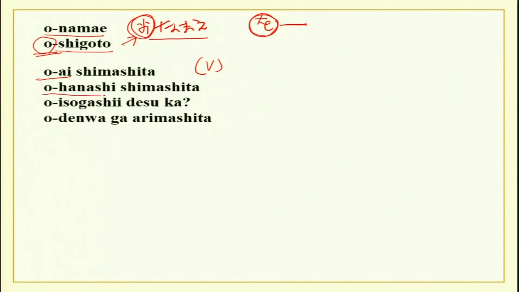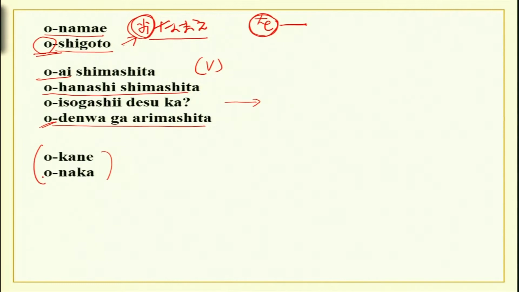Ohanashi shimashita, sensei to ohanashi shimashita, or sensei wa ohanashi mashita. Now, if you are talking to your teacher, your boss, seniors, then o isogashi desu ka? And if it is about you, you will say hai watashi wa isogashi desu, or sensei kara o denwa ga arimashita. So, again this is all polite, so the sound is the same.